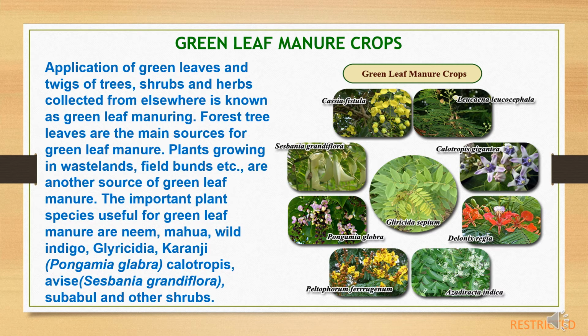The important plant species which are useful for green leaf manures are neem, mahua, wild indigo, Gliricidia, karanj, Calotropis, avise, subabul and other shrubs. So under this category the leaves are collected and incorporated into the soil.